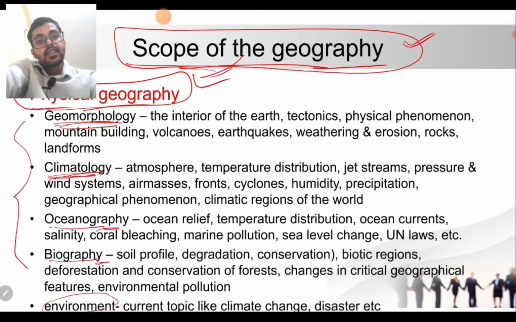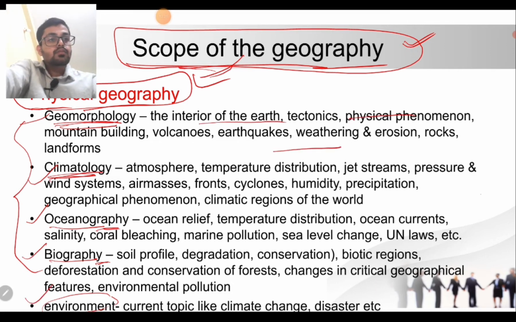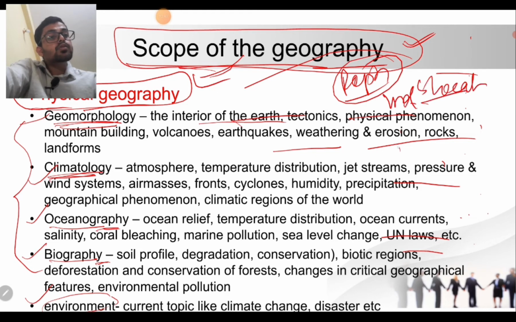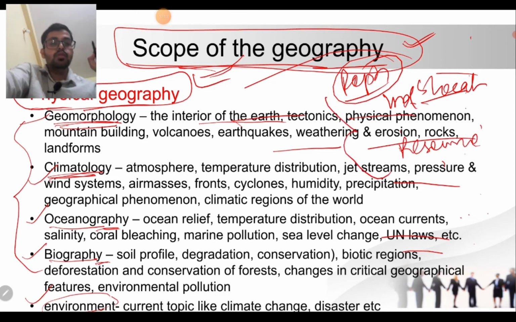These are the 5 key terms that we have interpreted from the geography syllabus under physical geography. In human geography, we are going to cover population geography, industrial location, and mineral resource distribution.